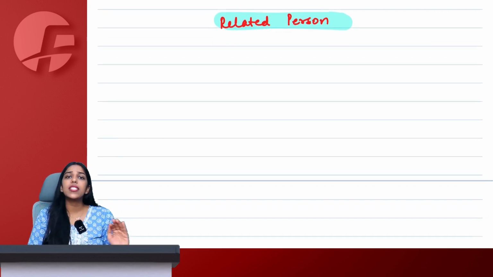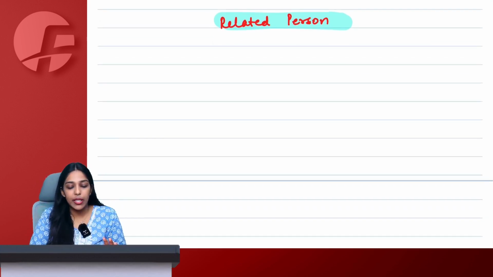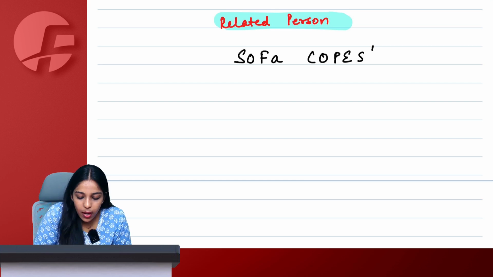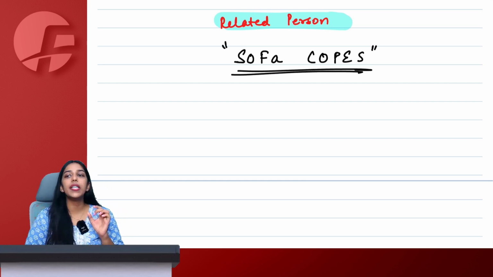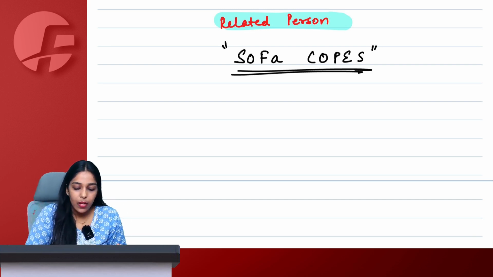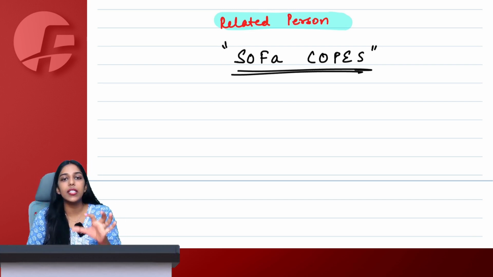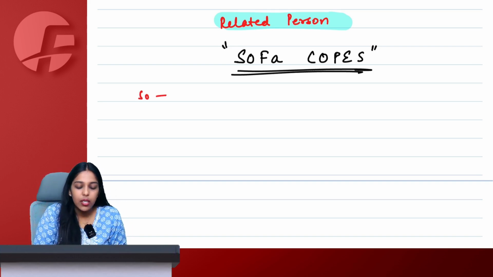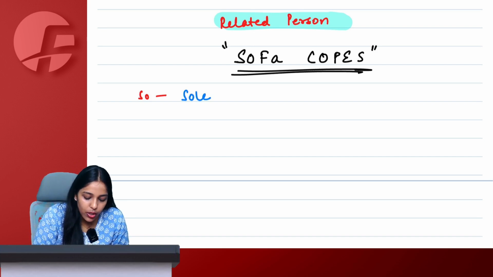To make this very simple for you, I have made a small mnemonic, which is SOFA COPS. Only the person covered under SOFA COPS will be treated as related person under GST, that is all. If someone is not covered under SOFA COPS, they are not our related person. One by one, we will understand and learn this here itself. So S means sole agent or sole distributor.